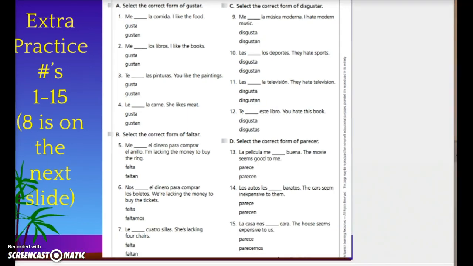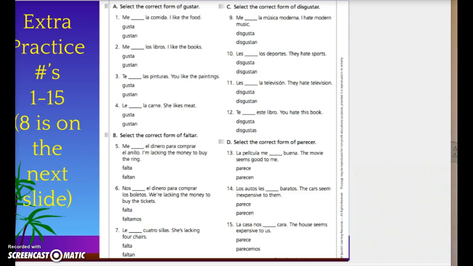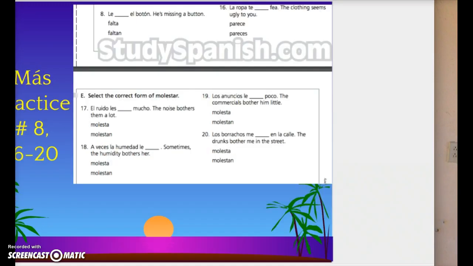Okay, let's take a few minutes to work on these. You'll notice that numbers 1 through 15 are here, but 8 is actually on the next slide. So let me just... So again, you can pause this. Okay, you should be able to see all of it right now. And then I'll just go to the last slide. Okay, and now we'll have number 8 here, as well as 16 through 20.